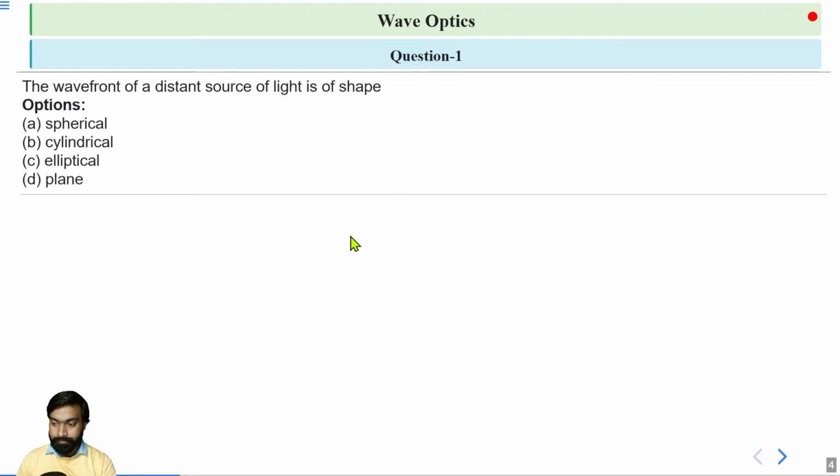Which one is correct? Please solve this question. You have some time and find out the shape of the wavefront.